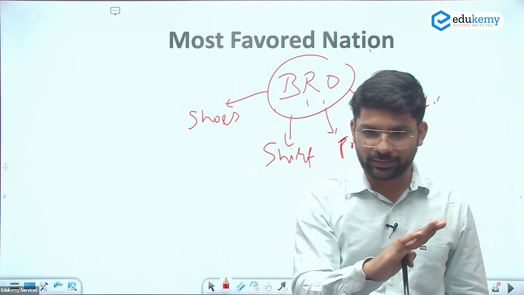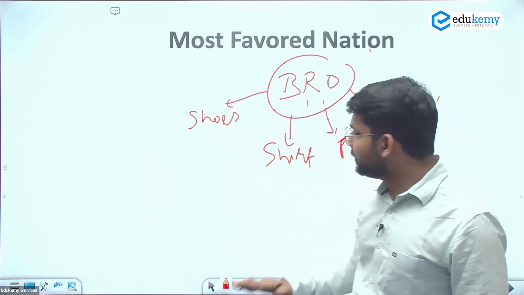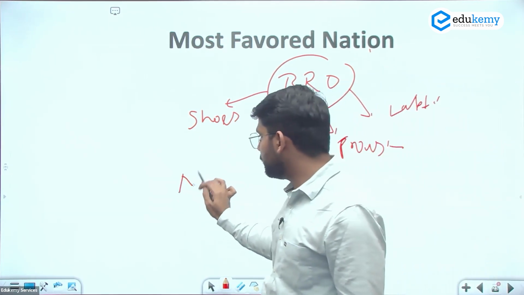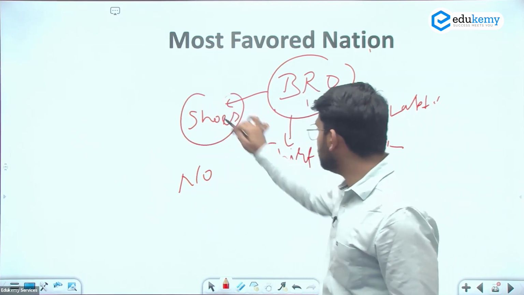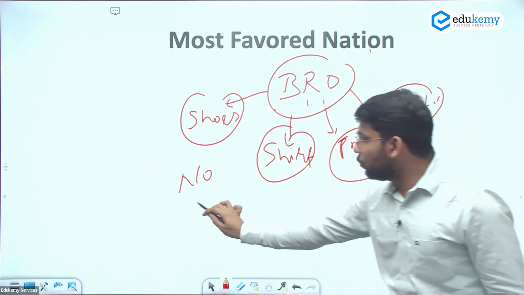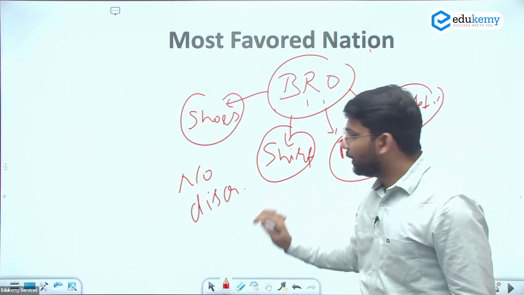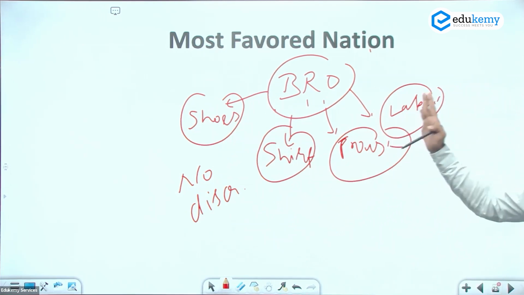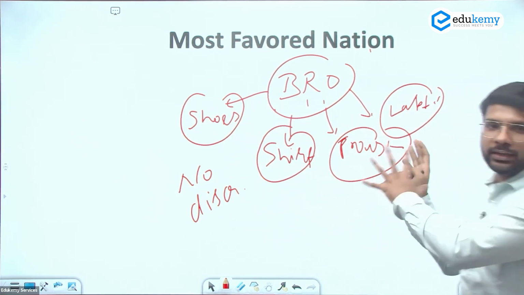Specifically in the case of boys, they can use the shoes, the shirt, the trousers, the laptop as well. So there is no discrimination between these four countries. These four boys are the four countries. None of them will say, I will not give you shoes, or I will not give you a shirt. Similarly, the other boys will use their products.